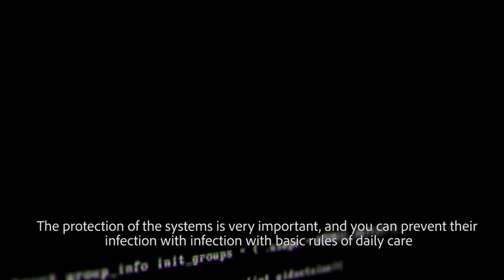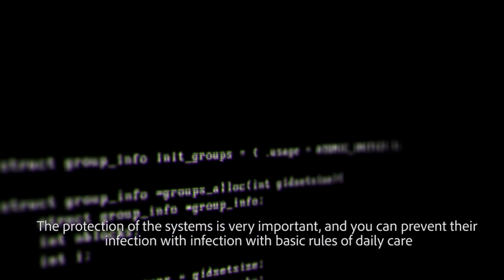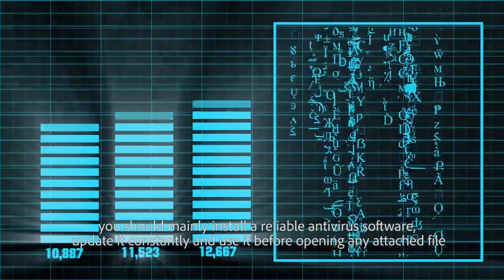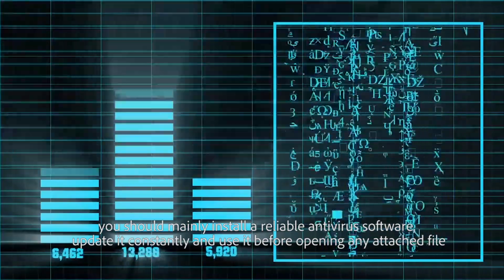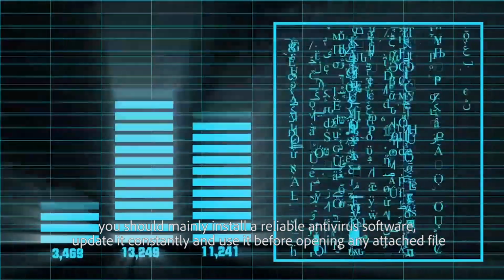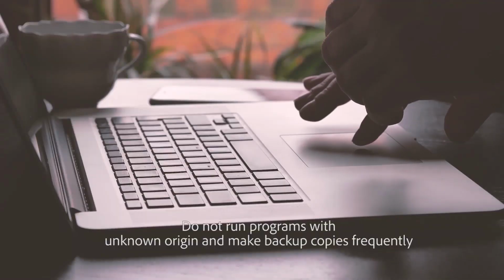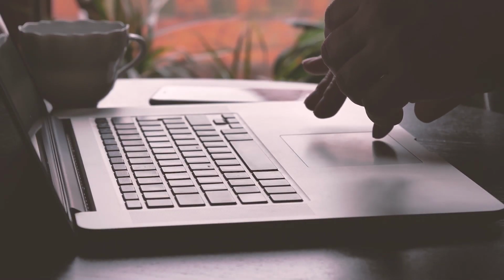The protection of the systems is very important, and you can prevent their infection with basic rules of daily care. You should mainly install a reliable antivirus software, update it constantly and use it before opening any attached file. Do not run programs with unknown origin and make backup copies frequently.